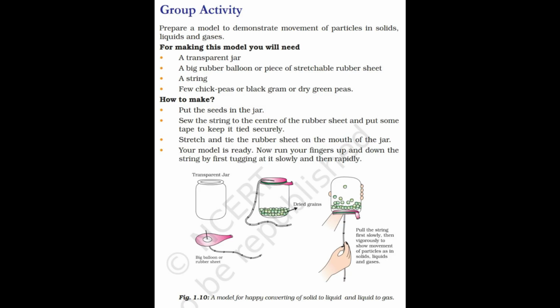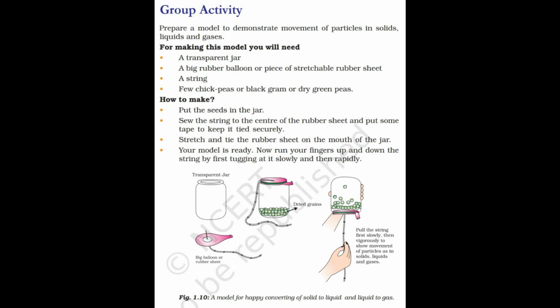Group activity. Prepare a model to demonstrate movement of particles in solids, liquids and gases. For making this model, you will need a transparent jar, a big rubber balloon or a piece of stretchable rubber sheet, a string, a few chickpeas or black gram or dry green peas. How to make? Put the seeds in the jar.